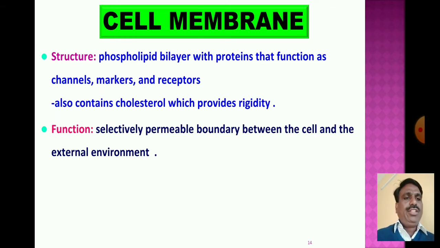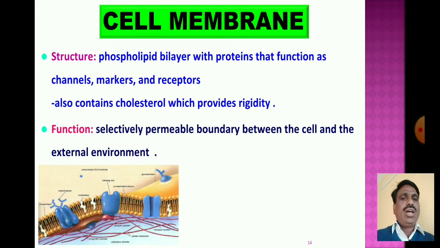What is the function of the cell membrane? The cell membrane is a selectively permeable boundary between the cell and the external environment.